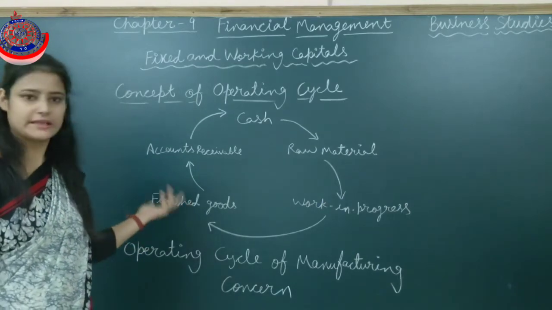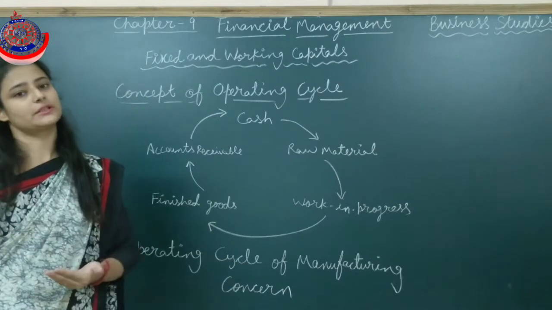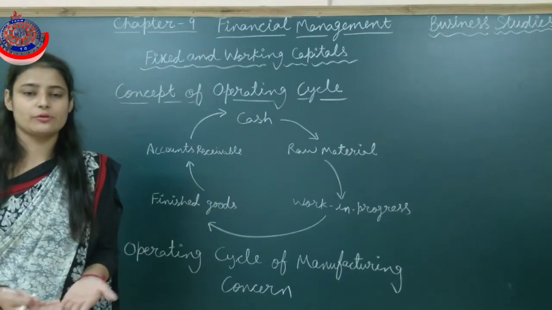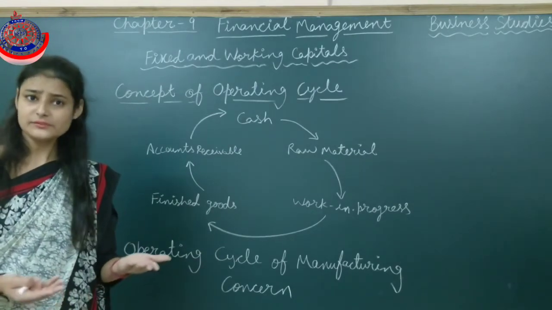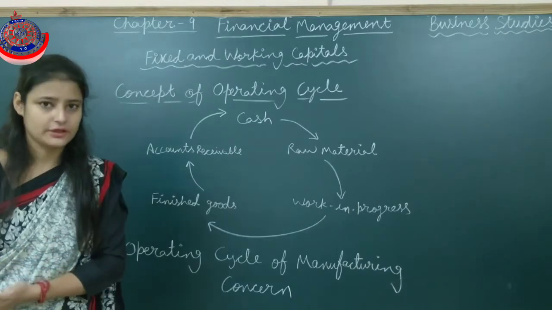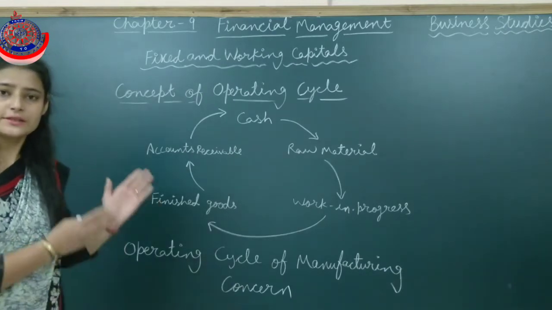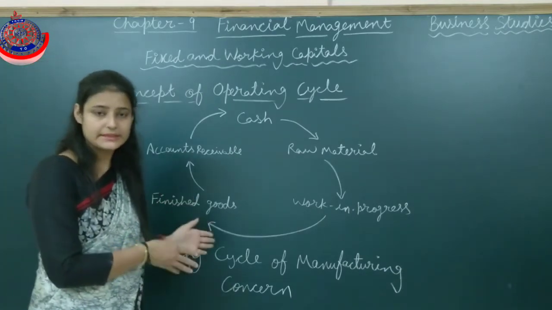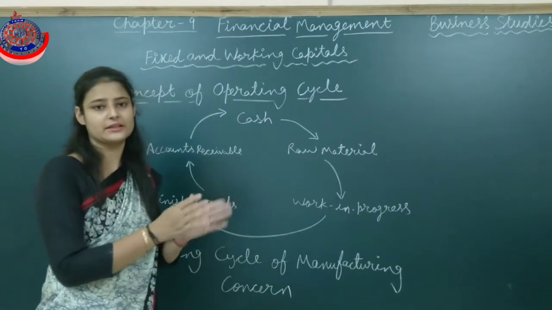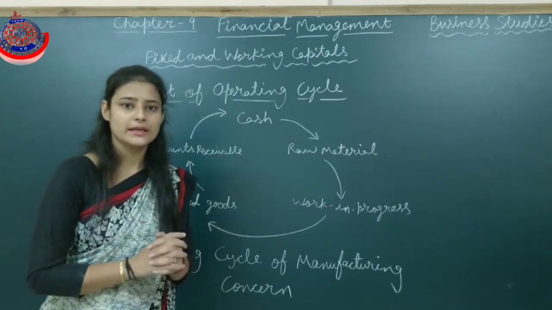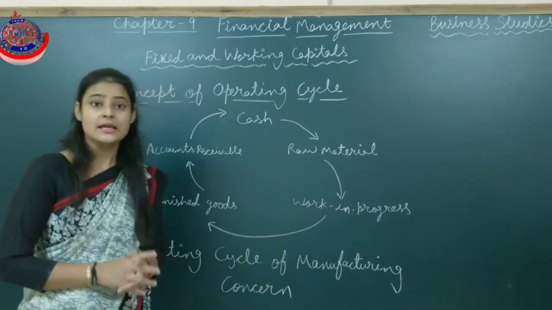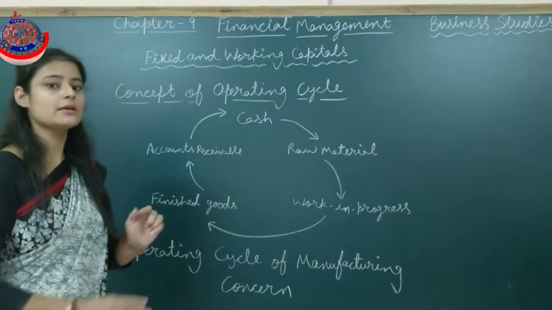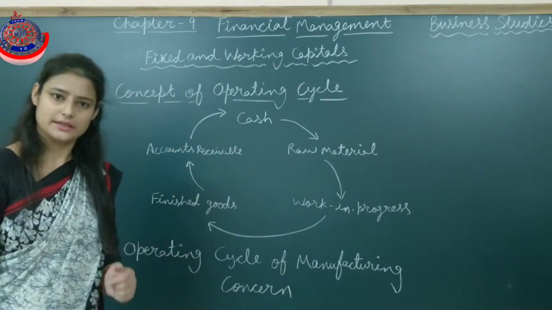See, if we have sales on credit, then for further manufacturing we need cash. Now from where do we get the cash? We can use the cash from working capital only. So this operating cycle directly affects the requirement of working capital. Clear this thing? The longer the operating cycle, the more working capital is required.